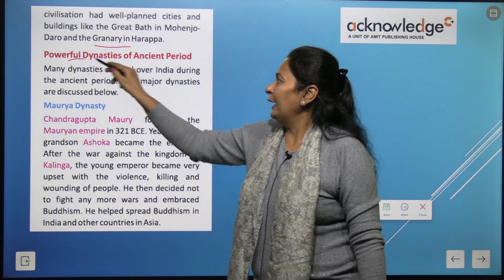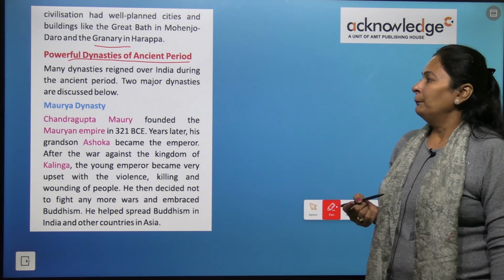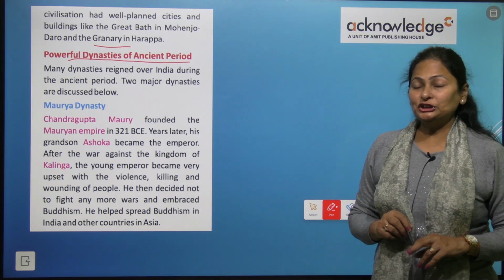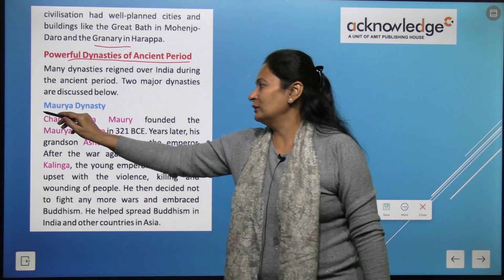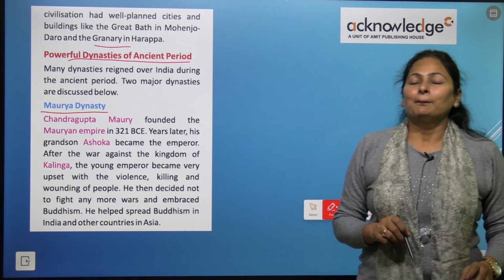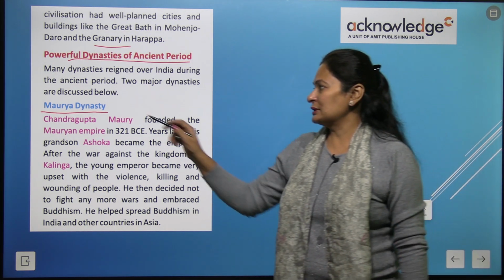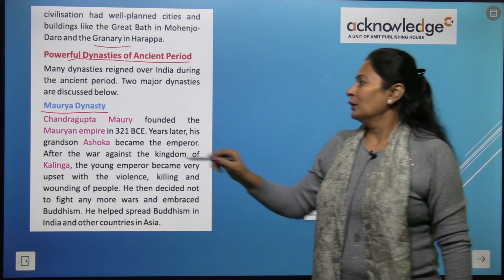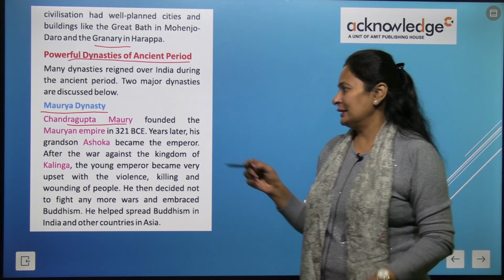Now, powerful dynasties of ancient India. Many dynasties reigned over India during the ancient period. There were so many dynasties, but majorly we will discuss two. First is the Maurya dynasty. Chandragupta Maurya was the founder of this dynasty.